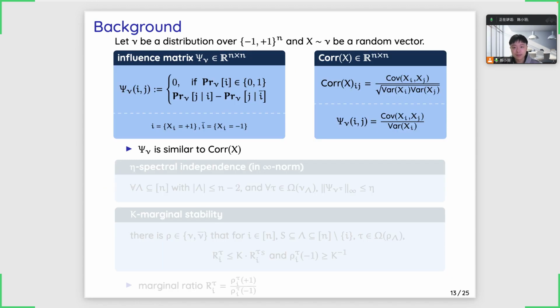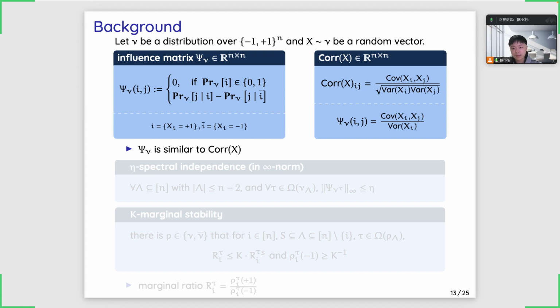Now we give a brief introduction to the notion of spectral independence and marginal stability. Recall that nu is the distribution on the hypercube, and let's say x is a random vector sampled from nu. To introduce the notion of spectral independence, I should first introduce the influence matrix.